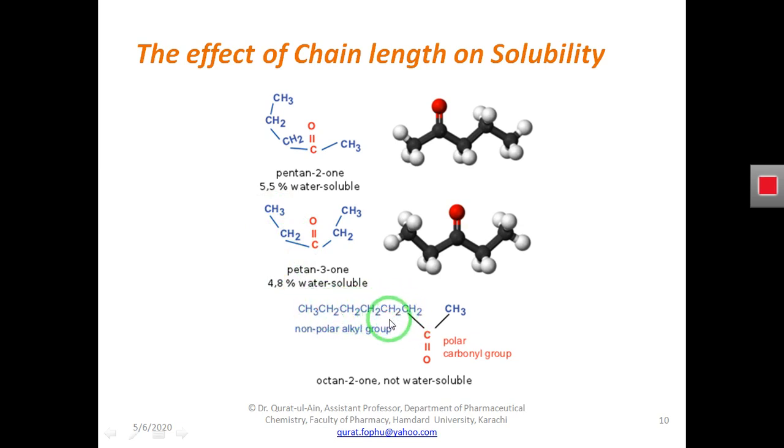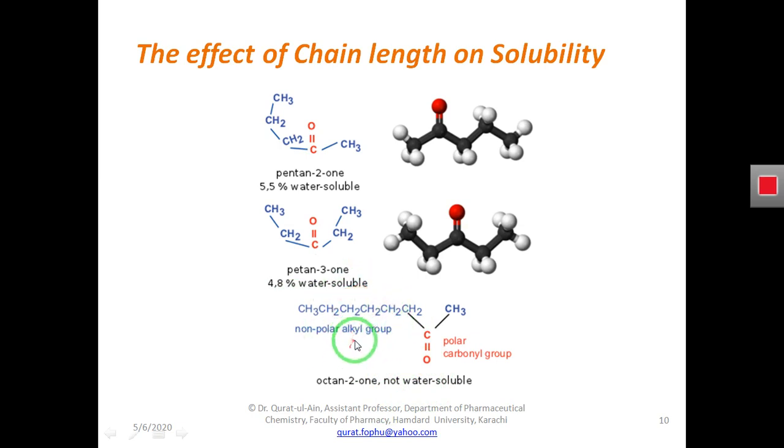So we see here that as we increase the number of carbon atoms in the alkyl chain, the solubility decreases. This molecule with 3 carbon atoms is 5.5% soluble in water. But the molecule with 9 carbon atoms in the alkyl chain is not soluble in water. Why? Because of the increased number of carbon atoms in this alkyl chain.